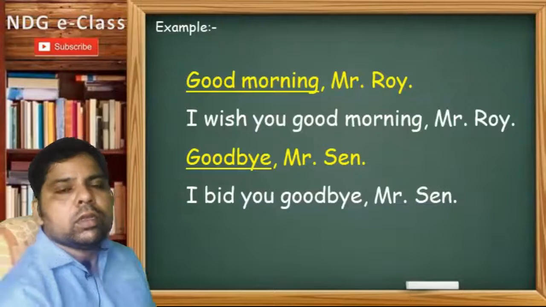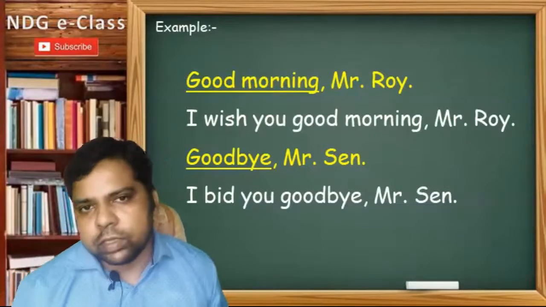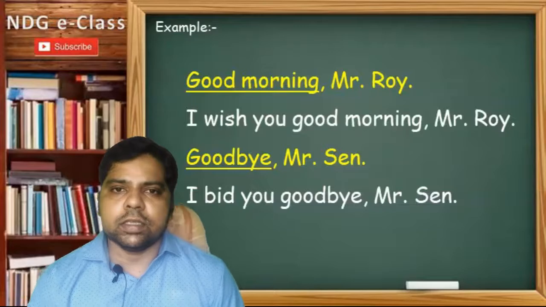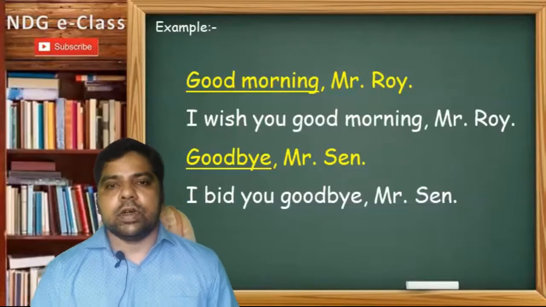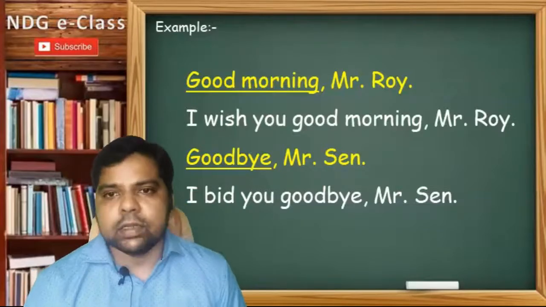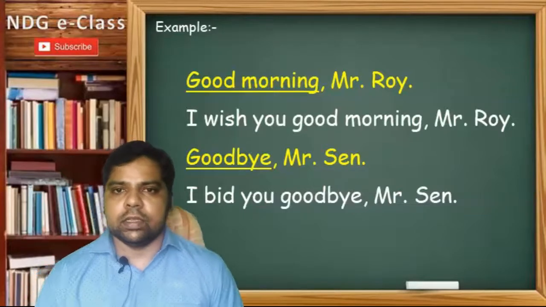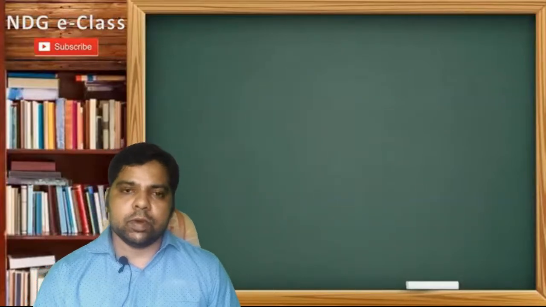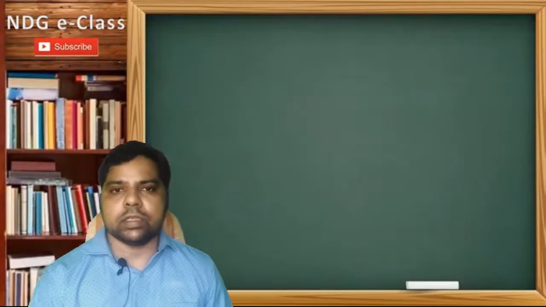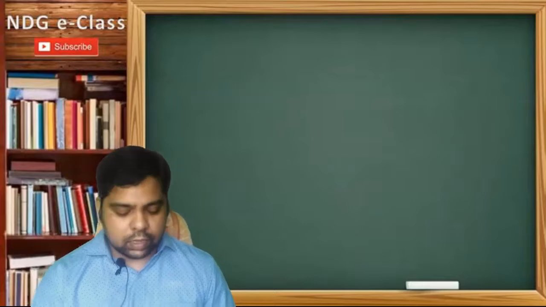So if there is good morning or goodbye, then these sentences should be used. Remember these phrases when the sentence contains these words. There are 4 rules only. Very easy rules. Transforming exclamatory sentences to assertive sentences is very easy according to me.